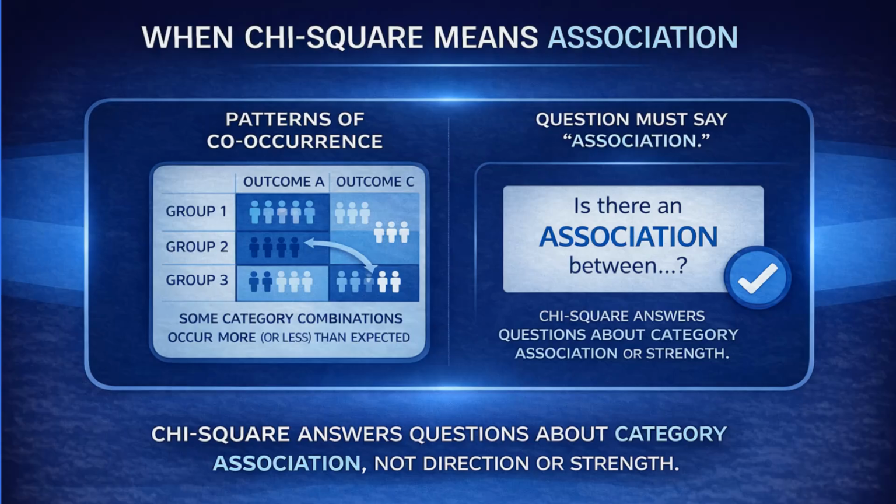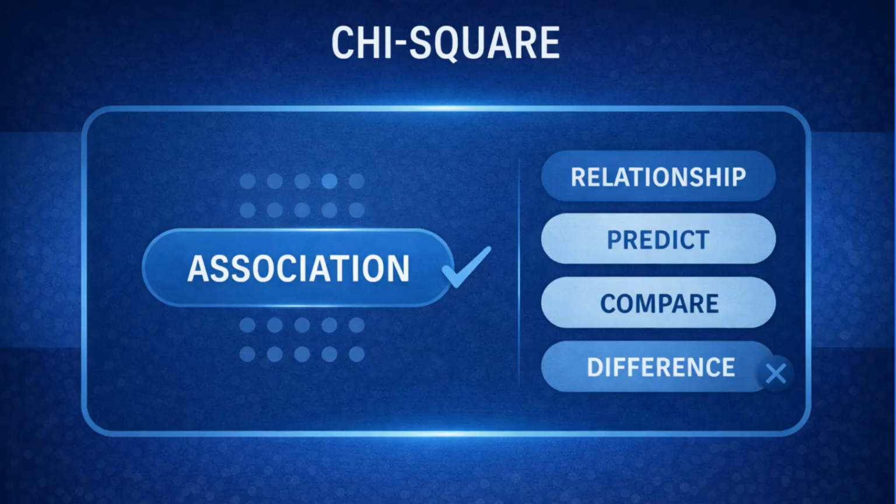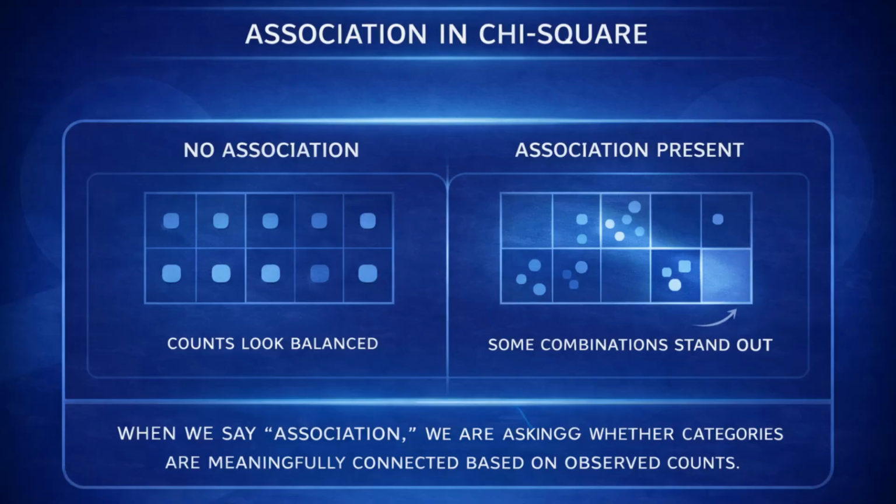For a research question to align with chi-square, it must include the word association. This word must appear explicitly in the question itself. Other verbs such as relationship, predict, compare, or difference are misaligned because they signal numeric relationships, prediction, or mean differences rather than categorical co-occurrence. When the word association is used, it signals that the study is asking whether categories are connected in a meaningful way based on observed counts.